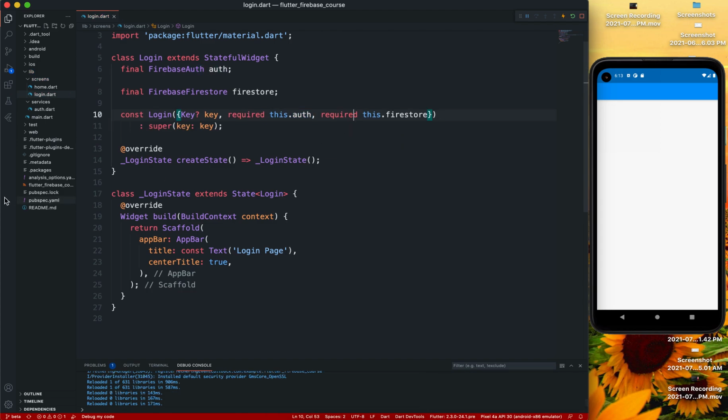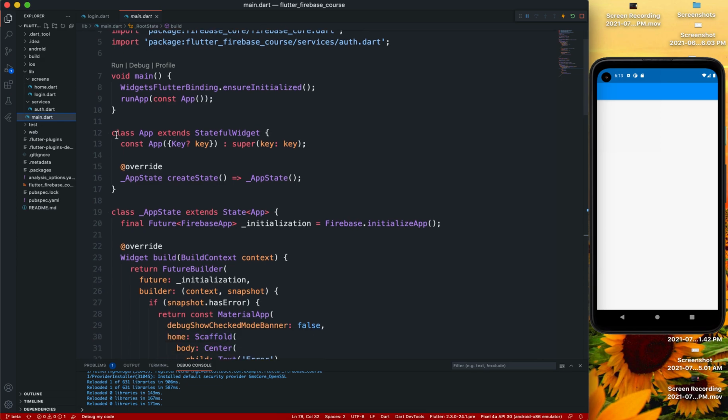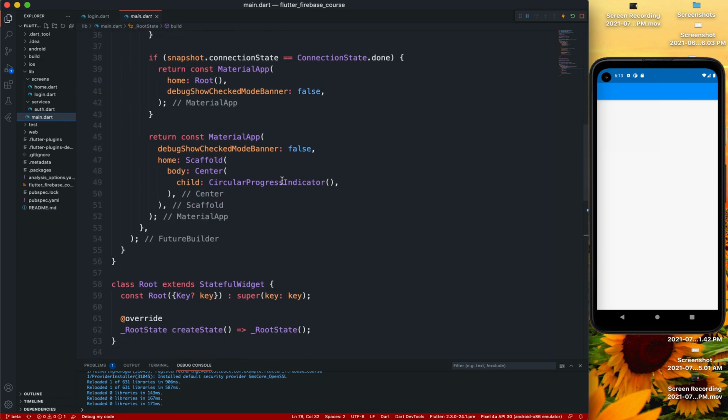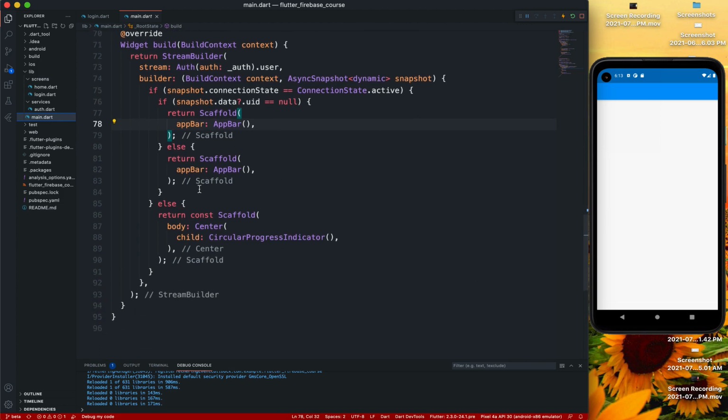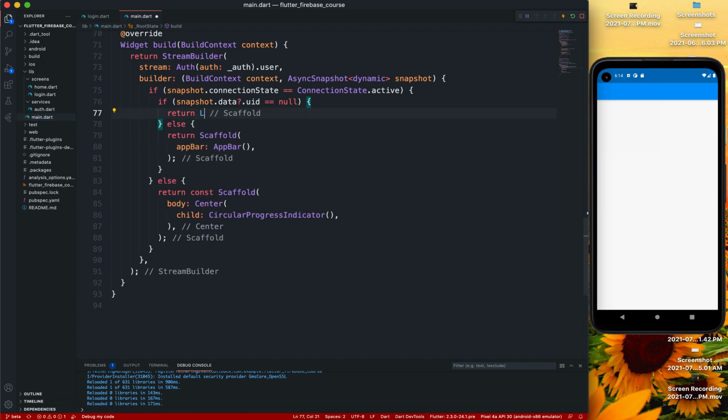If we save that, then in our main dart, if we scroll down a little bit where the root is, this is the one which is login, so in here we are going to return our login. That's it.